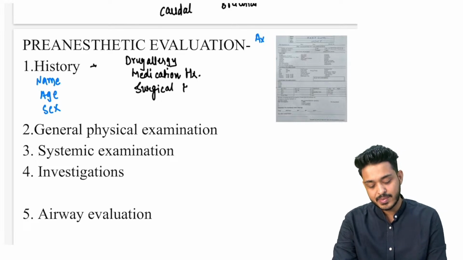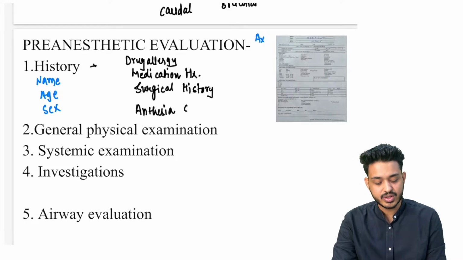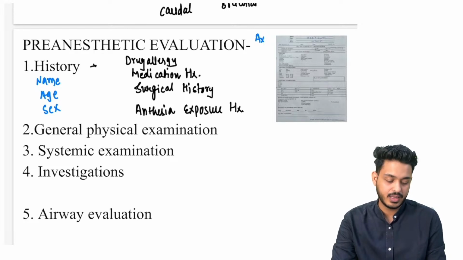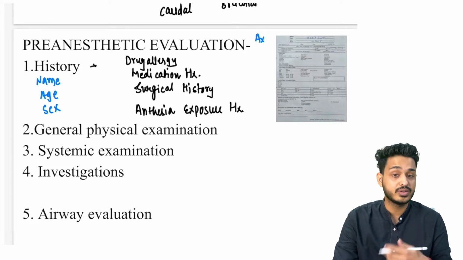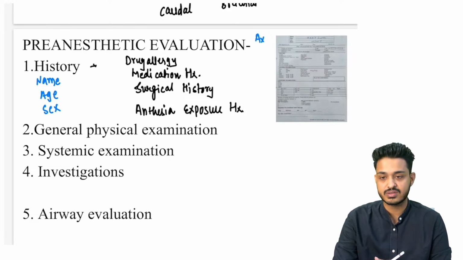Ultimately it is about anesthesia exposure, so we check the anesthesia exposure history. If this person went through previous surgeries, we can understand whether the person has some allergy to certain kinds of drugs or not.